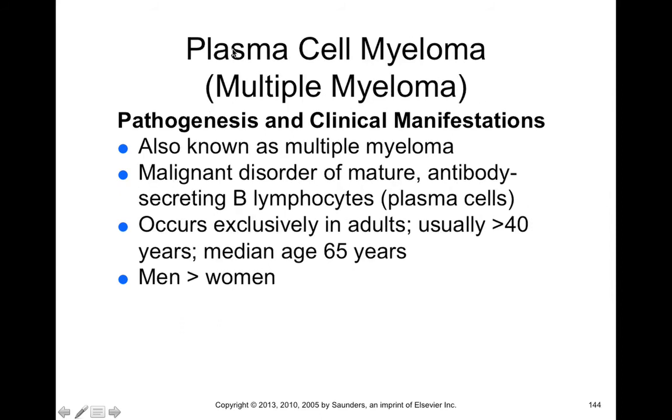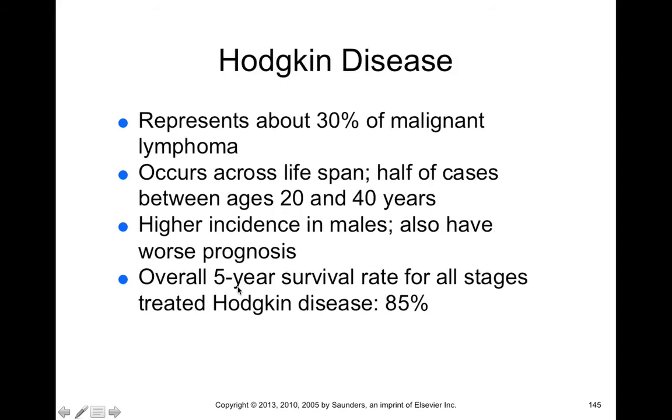Now, plasma cell myeloma, also called multiple myeloma, is a malignant disorder of mature antibody-secreting B lymphocytes. And so, because you're getting proliferation of B lymphocytes, you're also going to get overproduction of antibodies. Now, it occurs almost exclusively in adults, usually over 40 years of age, but the median age of plasma cell myeloma, or multiple myeloma, is 65 years of age, and it typically affects men more than women.